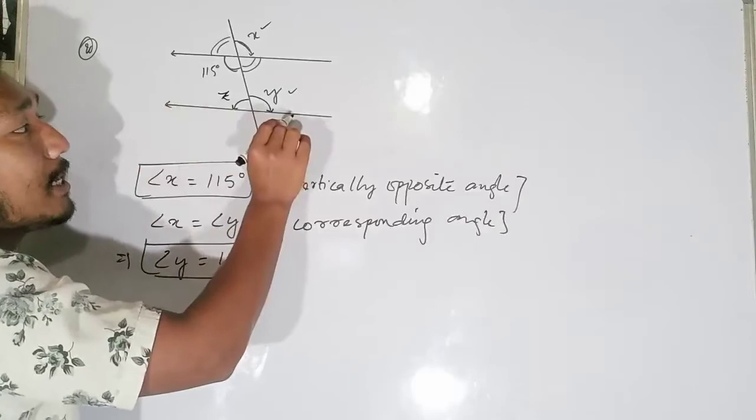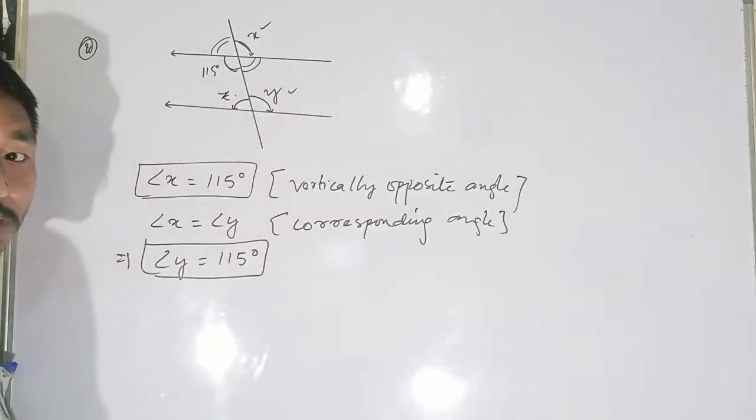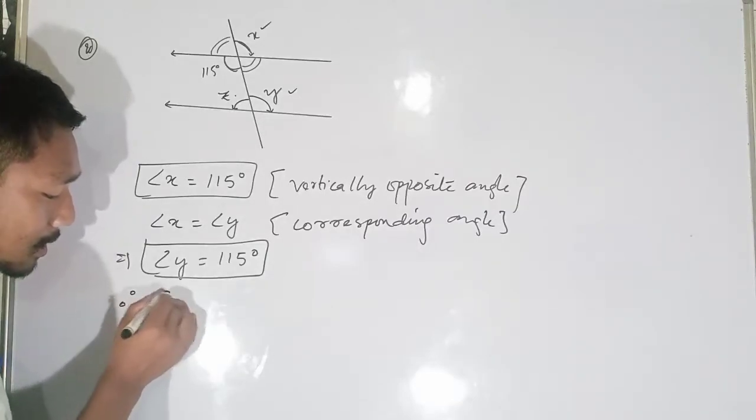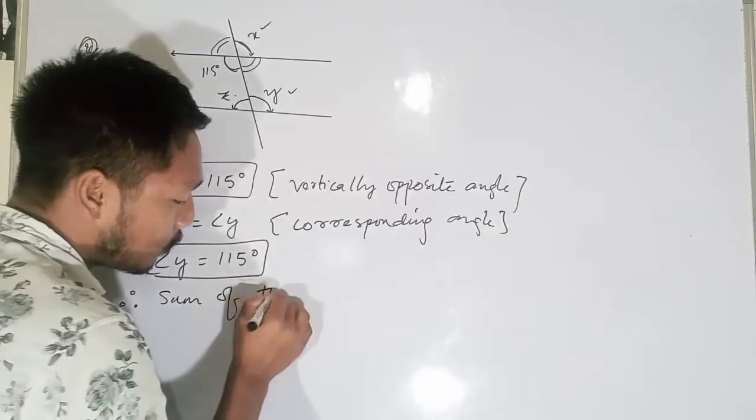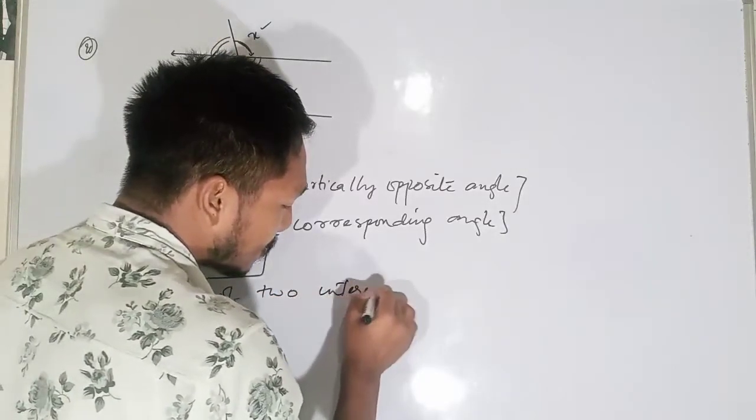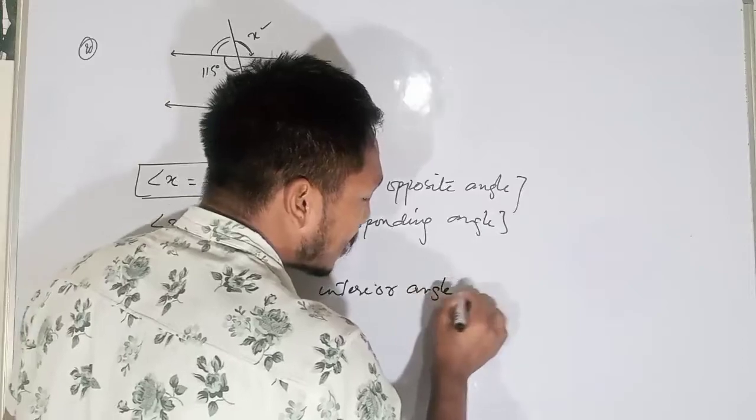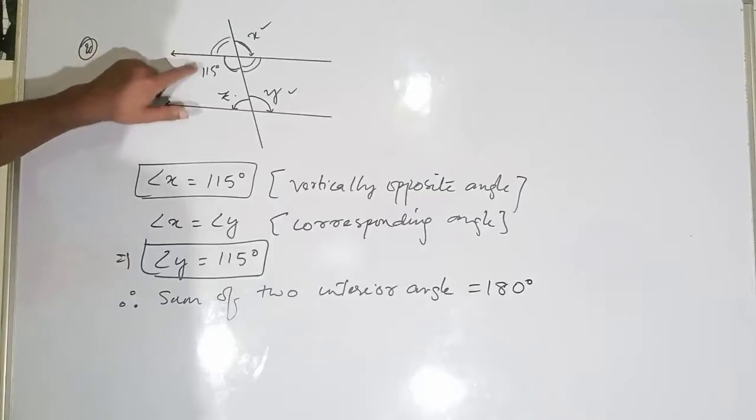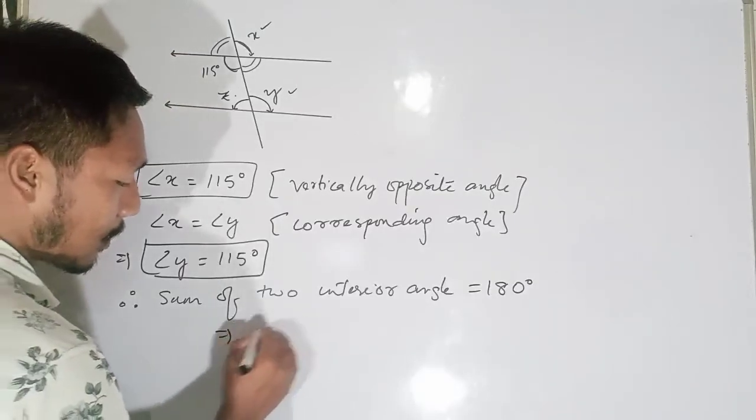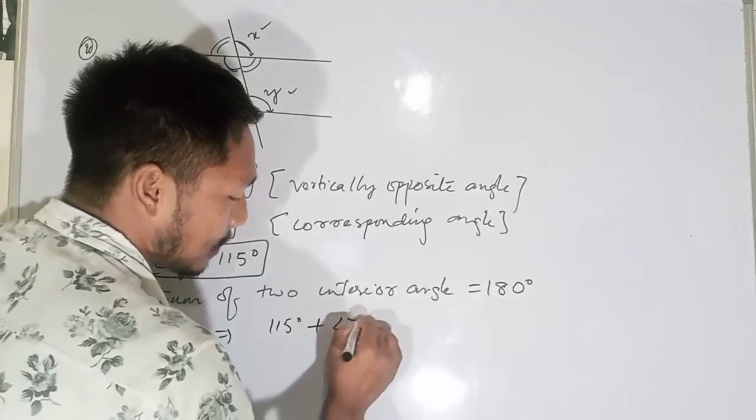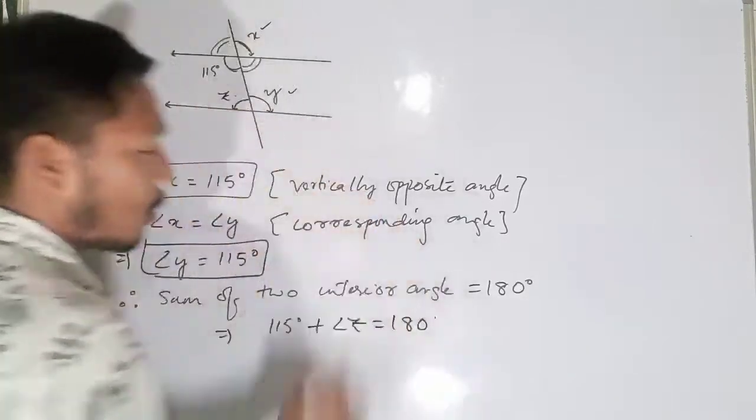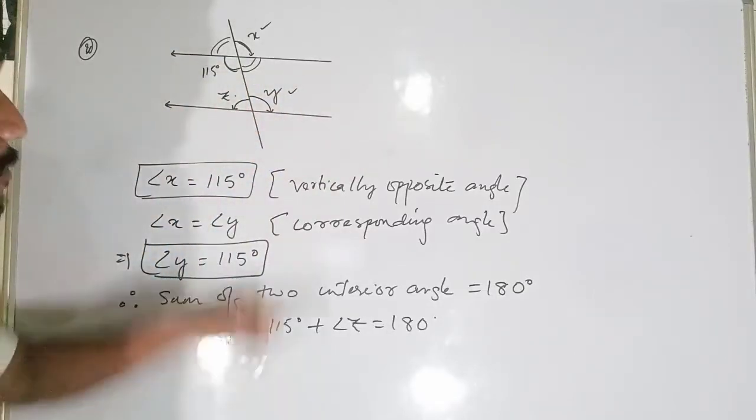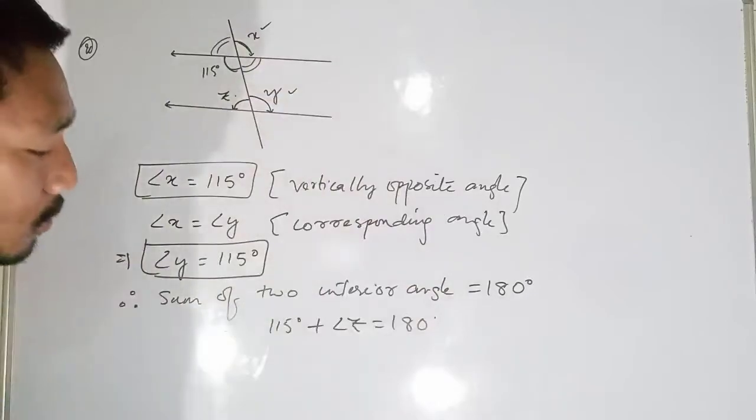Now this is a line. The sum of these two angles will be equal to 180 degrees. We have just learned that the sum of two interior angles of a straight line will always be equal to 180 degrees. That means this plus this angle will be 180 degrees. Angle 115 plus angle z will be equal to 180 degrees. Or, according to the linear pair of angles, if you sum these two, that is also 180 degrees, and we already know why. So it is the same thing.